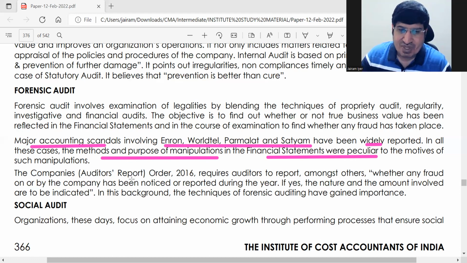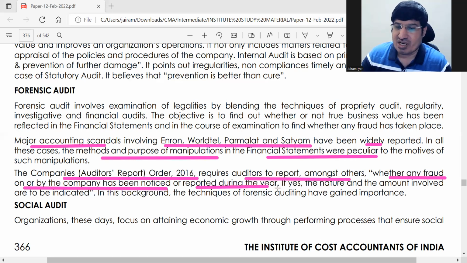ठीक है. अब ये जो है कंपनीज ऑडिट रिपोर्ट ऑर्डर, जिसको हम लोग कारो बोलते हैं शॉर्ट में, CARO. ओके, सो CARO 2016, it requires auditors to report that. CARO 2016 says कि auditors must report whether any fraud on or by the company has been noticed, कि whether you have detected any fraud, okay, and reported. ठीक है, तो आपने कोई फ्रॉड नोटिस और रिपोर्ट किया है क्या?